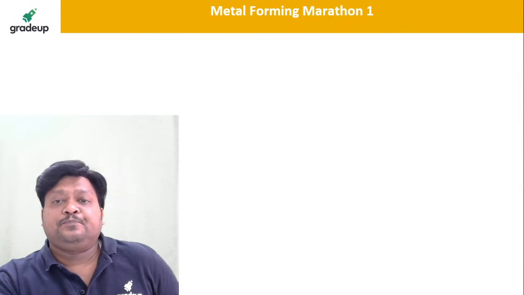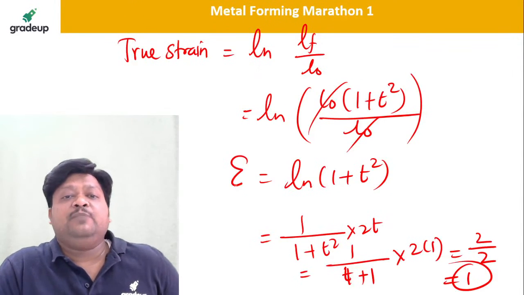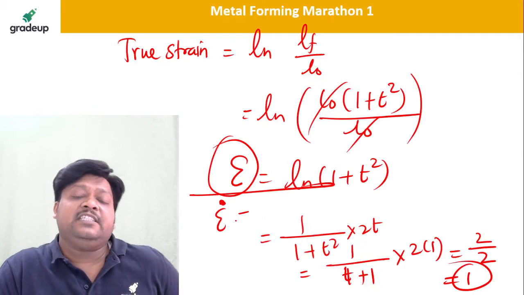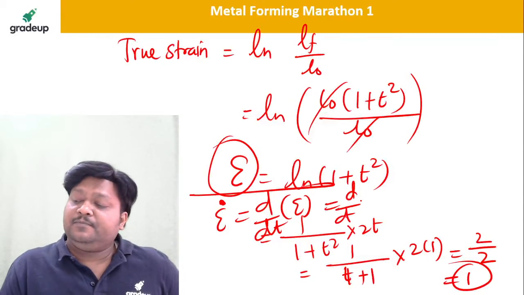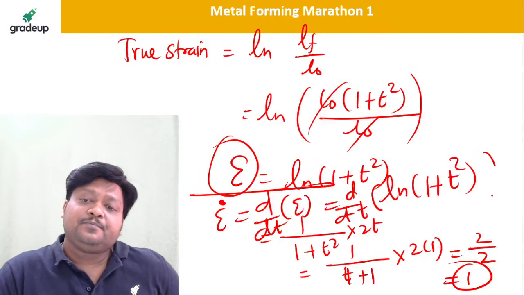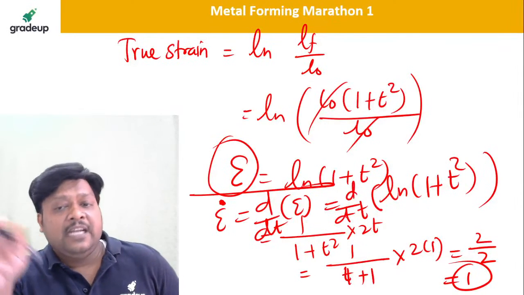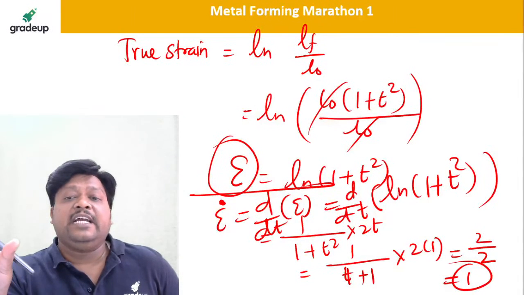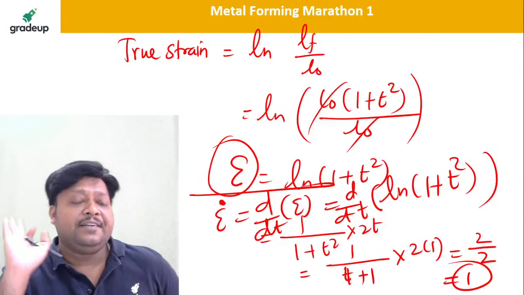So initial length, final length, we got the true strain here. So this was our epsilon. And now epsilon dot, they ask. Epsilon dot is equal to d dt of this epsilon. D dt of ln of 1 plus t square is 1 upon 1 plus t square into 2t. And then we put the value of t as 1, and the answer we got is 2 divided by 2, which is equal to 1.